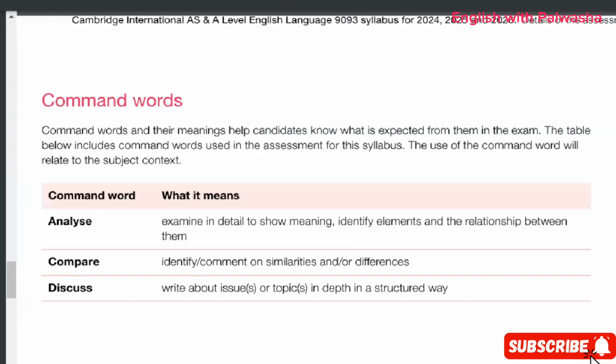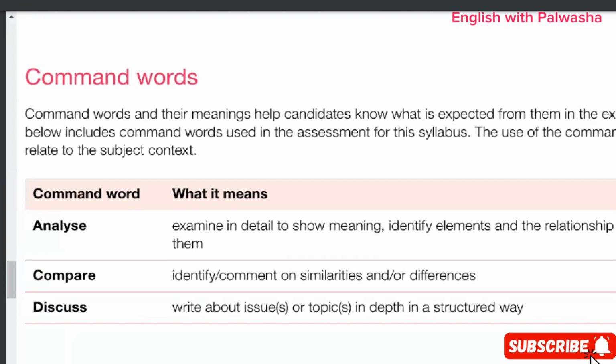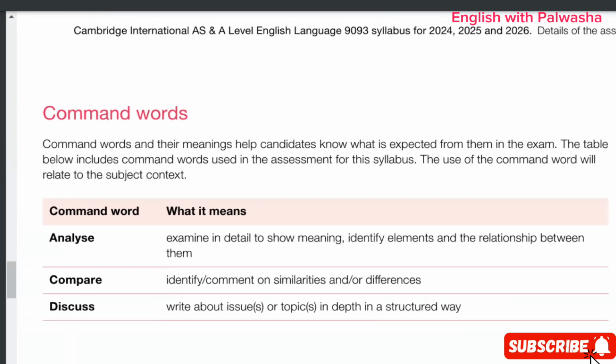These are the command words. Please understand which command word has been asked in the question, and then you will get an idea of what the examiner actually wants from you. Analyze: examine in detail to show meaning, identify elements and the relationship between them. Compare: identify and comment on similarities and differences, and also create a comparison. Discuss: write about issues or topics in depth and in a structured way. So please focus on the command words. First, understand the meanings of the command words in detail and then move towards attempting the question.